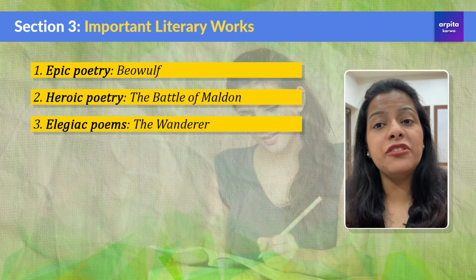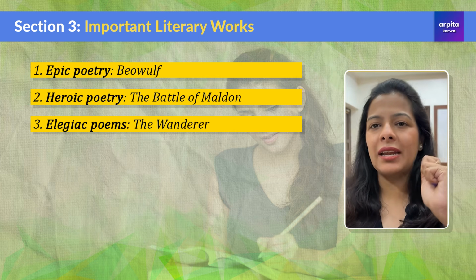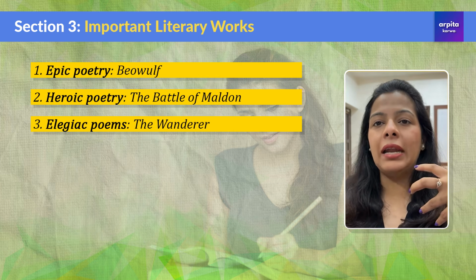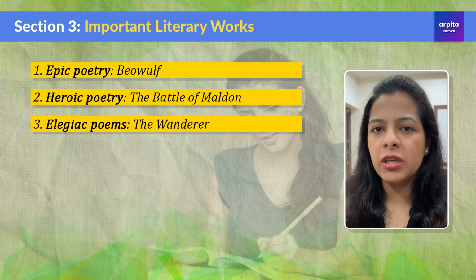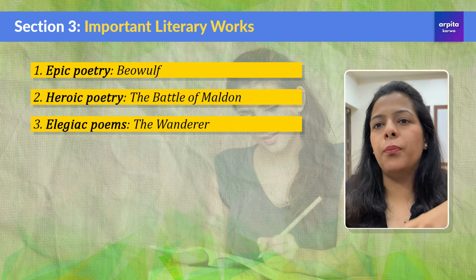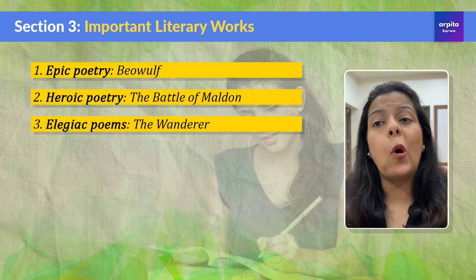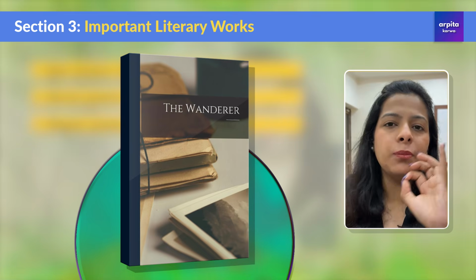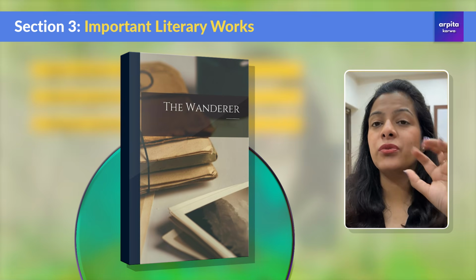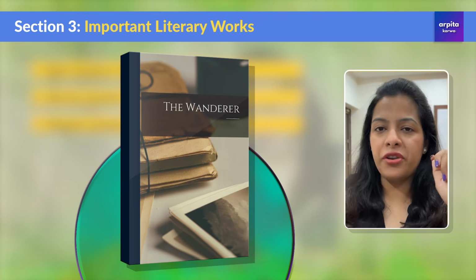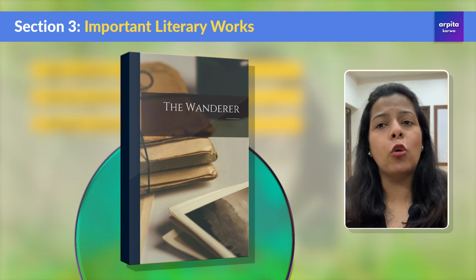Next up, we have elegiac poems. As you can see from the title itself, these are the poems that are basically nothing but elegy. And as you know, elegies are poems that express themes of sorrow and loss. And one very beautiful elegy that was written during this period was The Wanderer, that portrays a sense of loneliness throughout the poem.